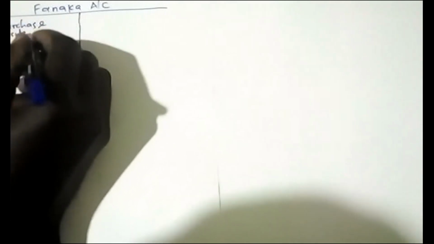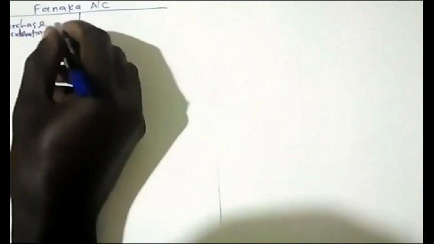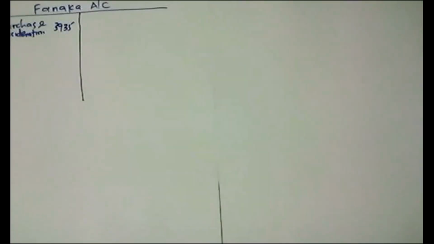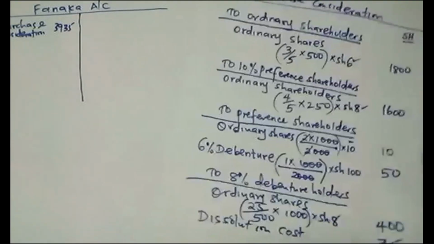Purchase consideration was 39.35. You credit how he settled that amount, how he made the amount of 39.35.